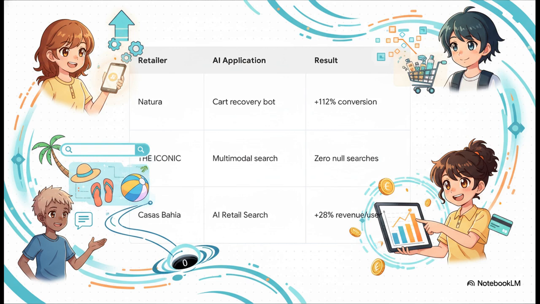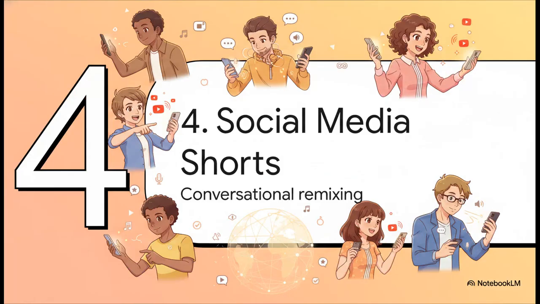Natura built a cart abandonment bot that reaches out on WhatsApp, and that boosted their buyer conversion by a massive 112%. The Iconic implemented event-based search, so like asking for a beach-themed party outfit, and that dropped their null searches to near zero. Meanwhile, Grupo Casas Bahia saw a 28% increase in revenue per app user. Personalization directly equals profit.